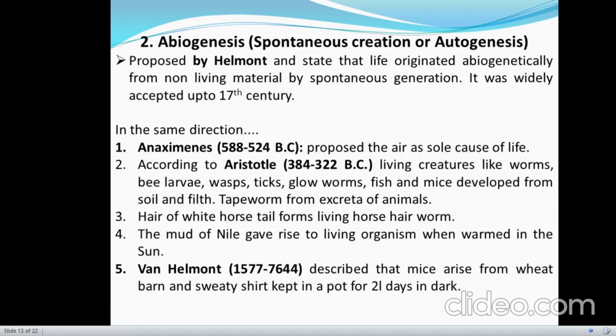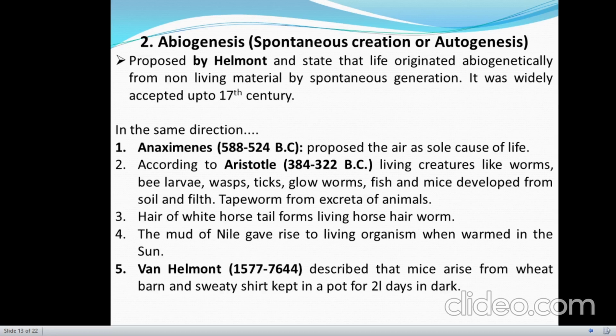Now come to the second theory of origin of life, that is the theory of abiogenesis, or spontaneous creation, or autogenesis. This theory was proposed by Helmont and stated that life originated abiogenetically from non-living material by some spontaneous generation. In the same direction, Anaximenes proposed air as the sole cause of life. According to Aristotle, living creatures like worms, bee larvae, wasps, ticks and glowworms developed from the soil and fields. Tapeworms developed from the excreta of animals.